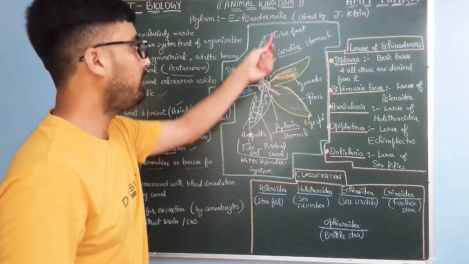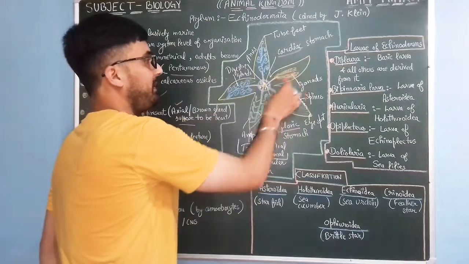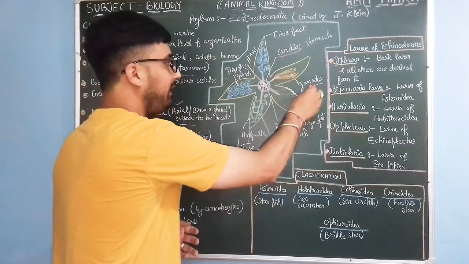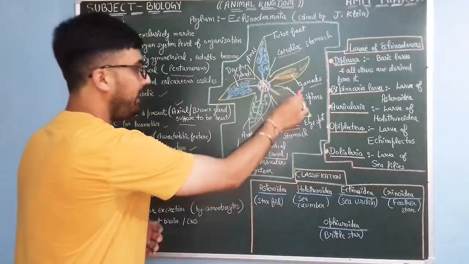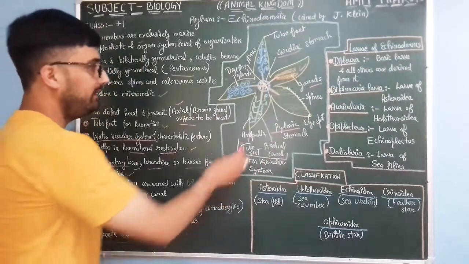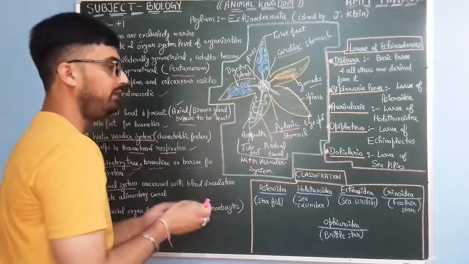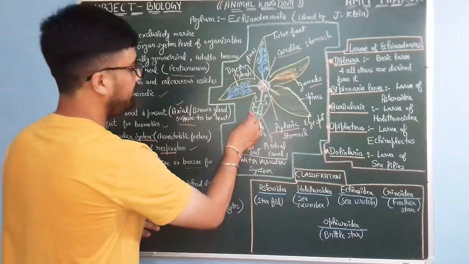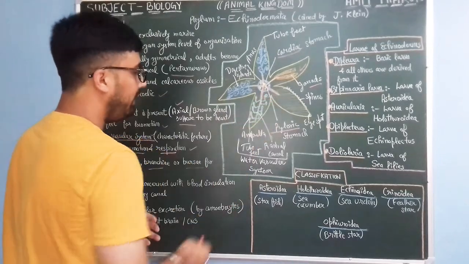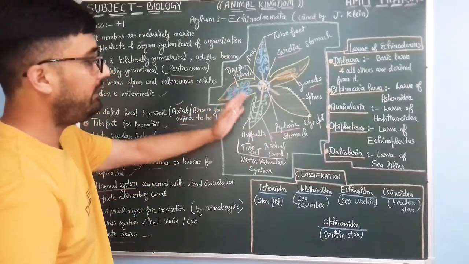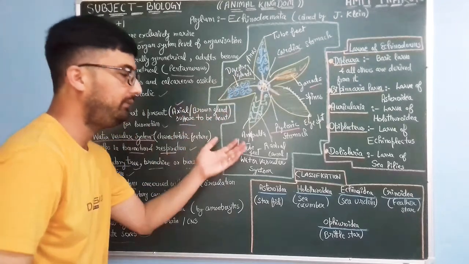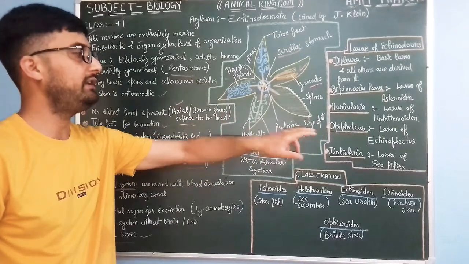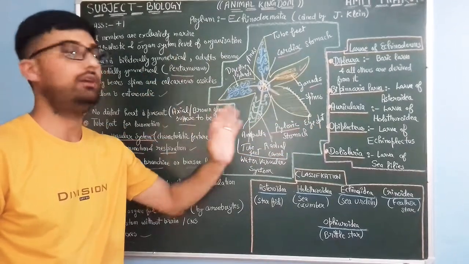Tube feet for locomotion, and one arm is specialized for having reproductive organs. Its gonads are present here. These are spines, and this arm is specialized for having the water vascular system. This is the ampulla. This is the central radial canal, which is responsible for the water vascular system, which helps in locomotion and respiration. This is the eye spot, which functions as a sensory organ.